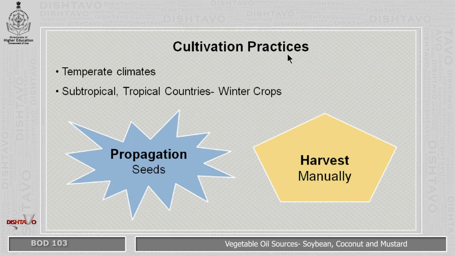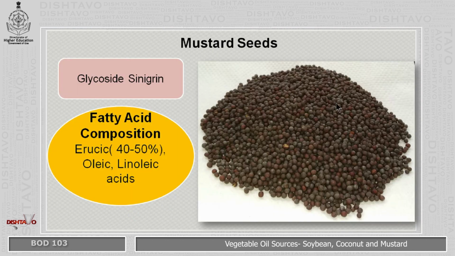Now the cultivation practices. Now it grows mostly in temperate climates. Also it is grown in subtropical and tropical countries as a winter crop, so it requires a cooler climate. Mustard is propagated through seeds and it is harvested manually. Now these are the mustard seeds which are brown in color. Now they contain the glycoside sinigrin and the fatty acid composition is erucic acid, that is 40 to 50% of the seeds is made up of erucic acid. It also contains oleic and linoleic acid.